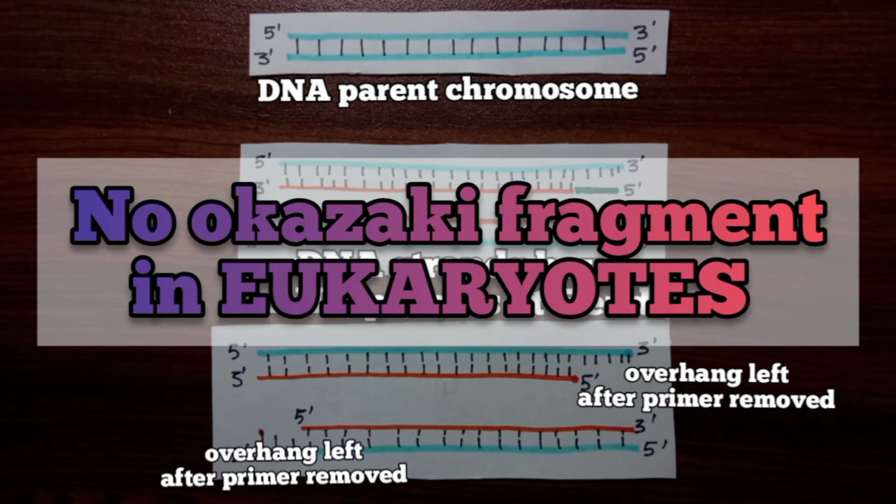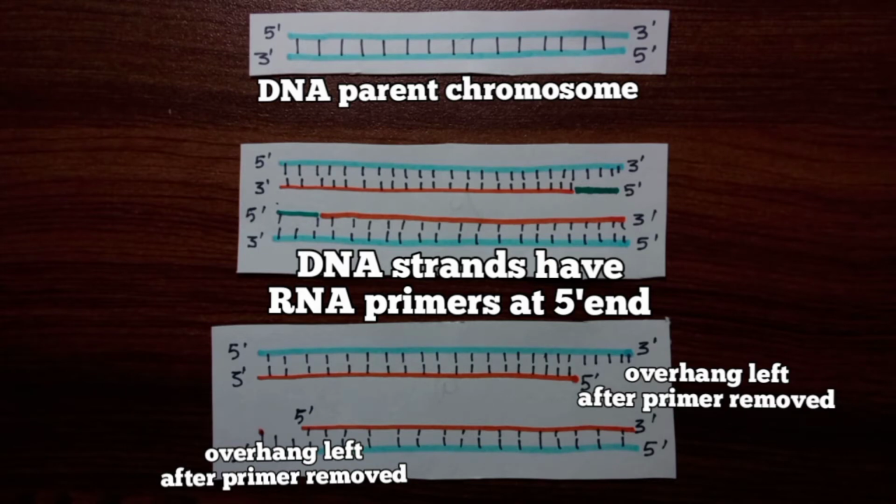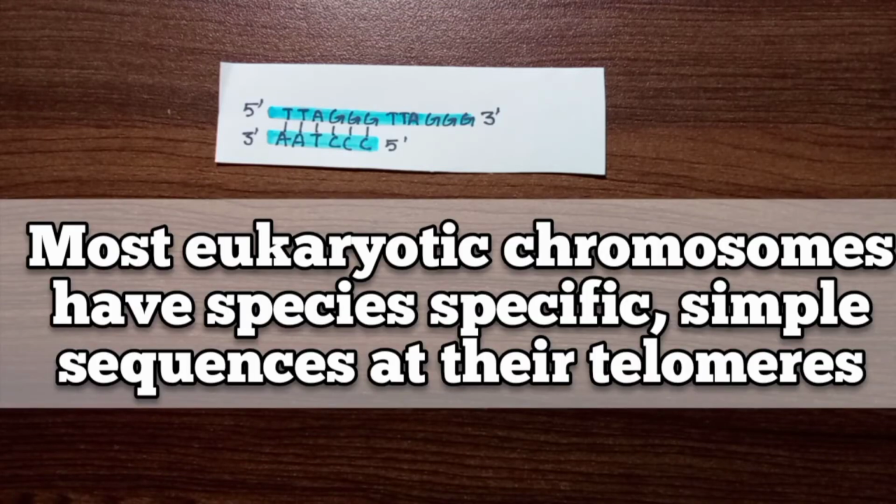So the removal of RNA primers at the 5' ends of the new DNA strands leaves a single-stranded stretch of parental DNA, which is called an overhang, extending beyond the 5' end of each new strand. DNA polymerase cannot fill the overhang. If nothing were done about these overhangs, the chromosomes would get shorter and shorter with each replication cycle. So a special mechanism is used for replicating the ends of chromosomes.